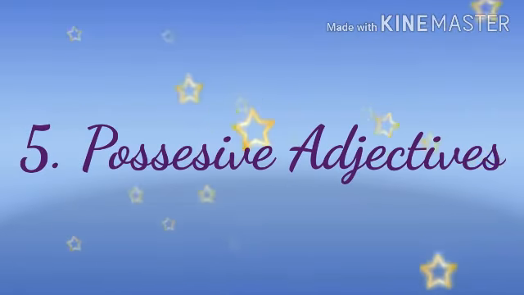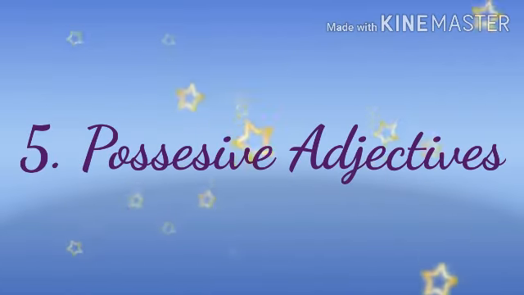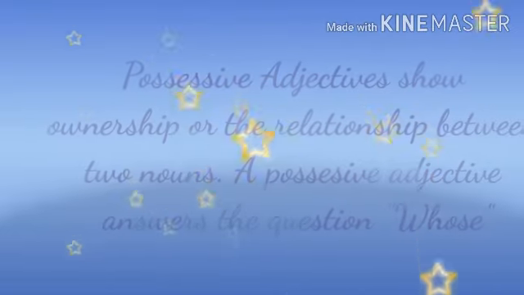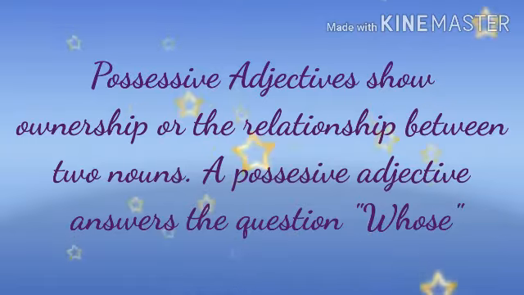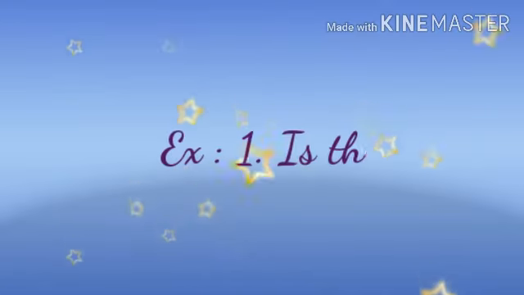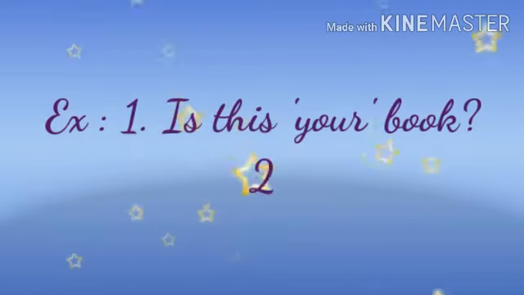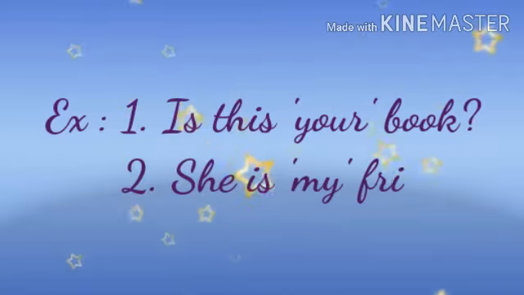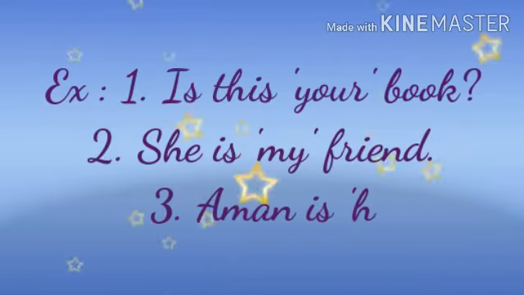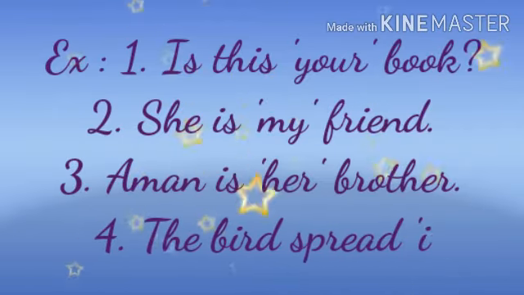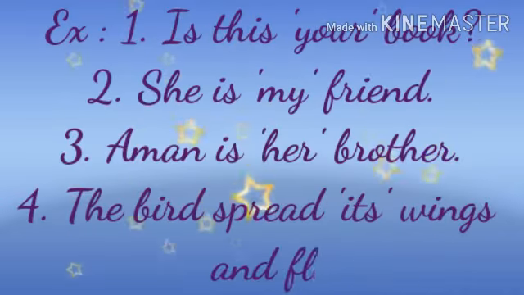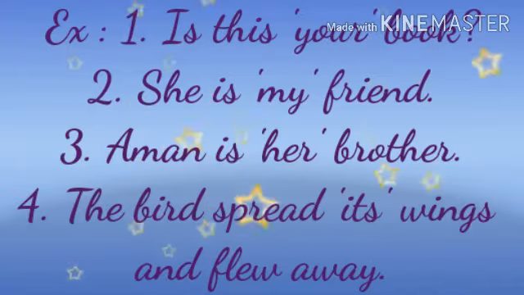See the fifth form of adjective. It is possessive adjectives. What do you mean by this? Possessive adjectives show ownership or the relationship between two nouns. A possessive adjective answers the question whose. Example number 1, is this your book? Number 2, she is my friend. Number 3, Aman is her brother. Number 4, the bird spread its wings and flew away.